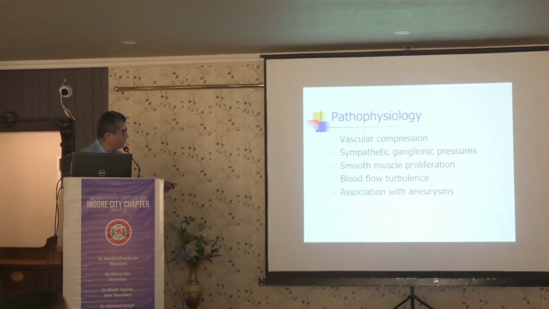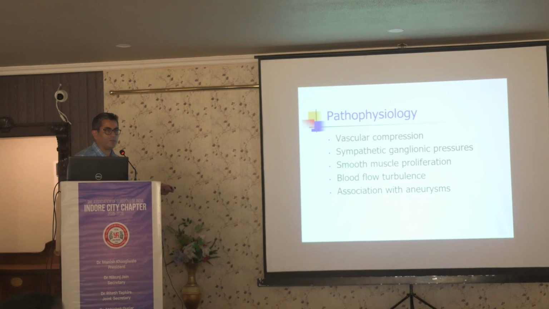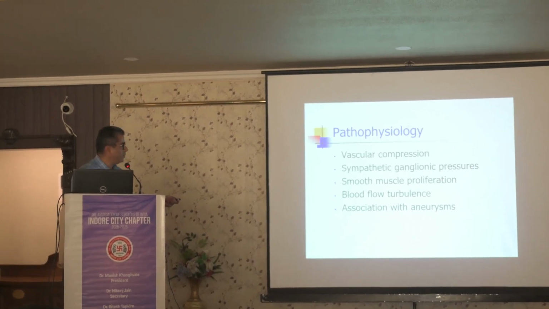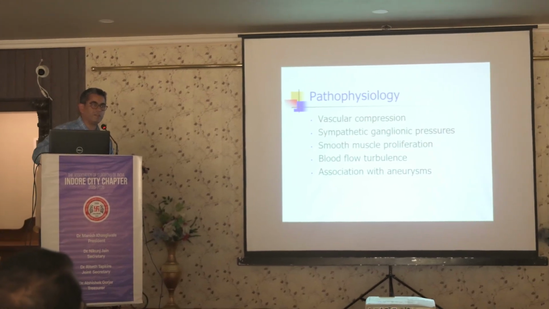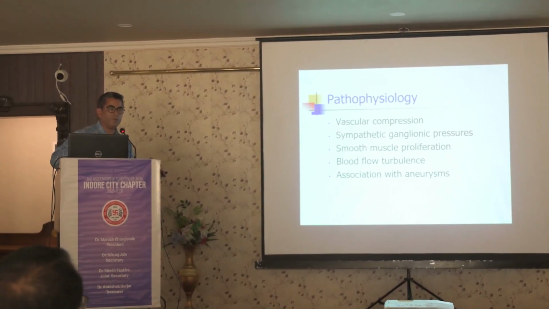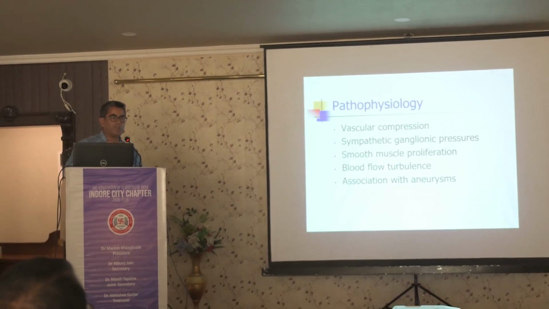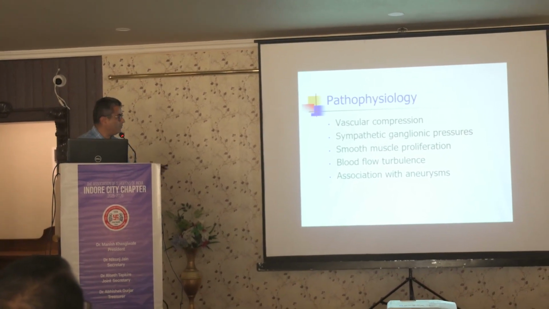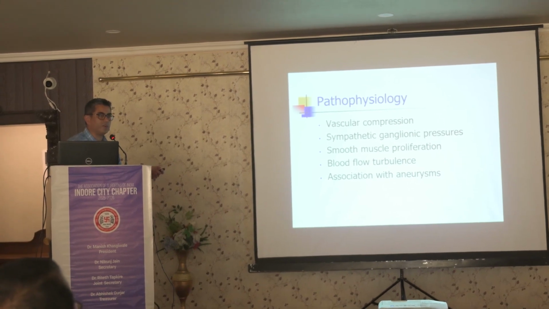These patients have excessive smooth muscle proliferation which probably causes some obstruction at the origin. There is blood flow turbulence. So whenever there is an obstruction at the celiac axis, there is turbulence in the blood flow, similar to the BP curve जो हम बांधते हैं, carotid curve sounds सुनते हैं, उसी तरीके का turbulence अंदर create होता है, which causes problems. Significantly, there is a post-stenotic dilatation.